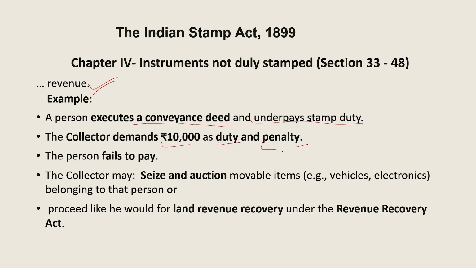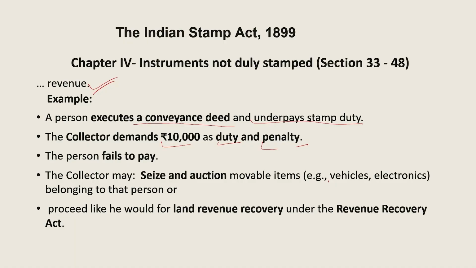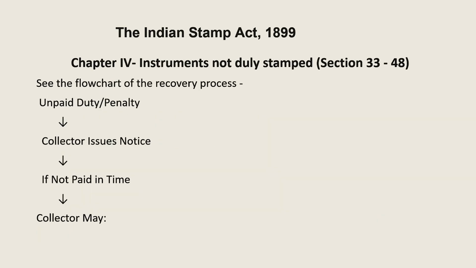So, the collector may seize and auction his movable property. Maybe the collector seizes his vehicle or any machine, any movable item. If that movable item is seized and auctioned by the collector, the amount of 10,000 rupees will be recovered by selling that vehicle or the machines. The collector will proceed as he would for land revenue recovery under the Revenue Recovery Act, as if he is recovering land revenue in this case.